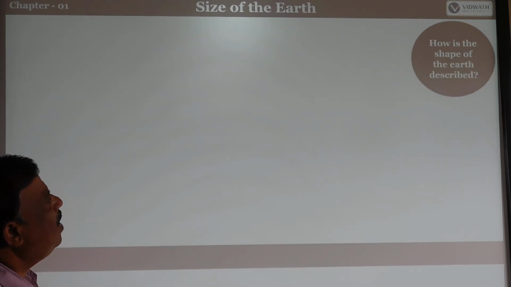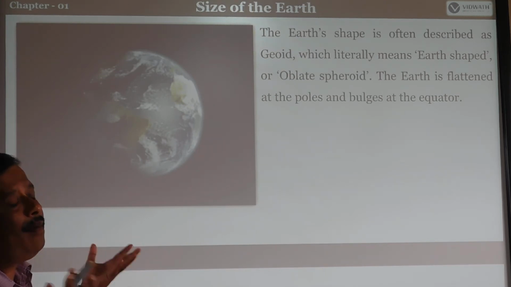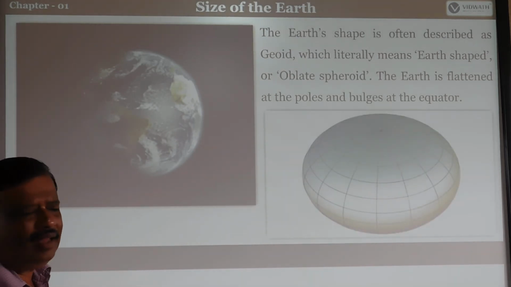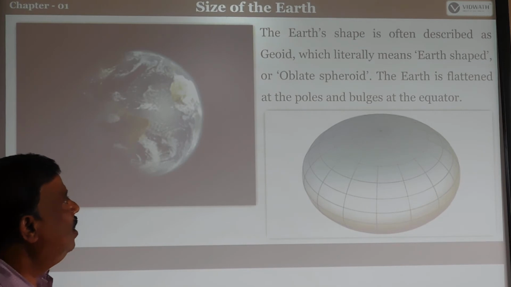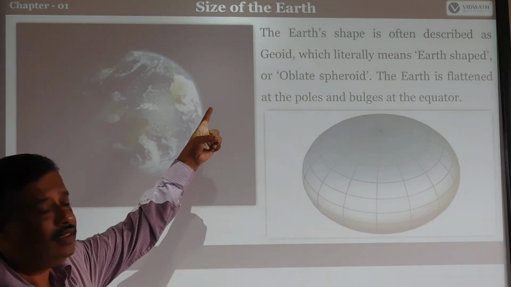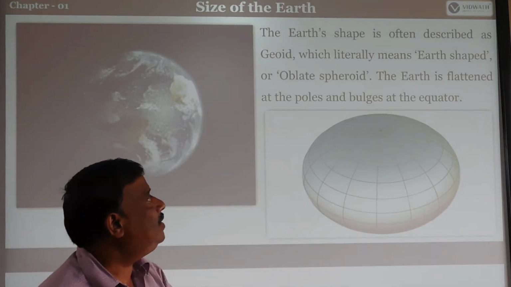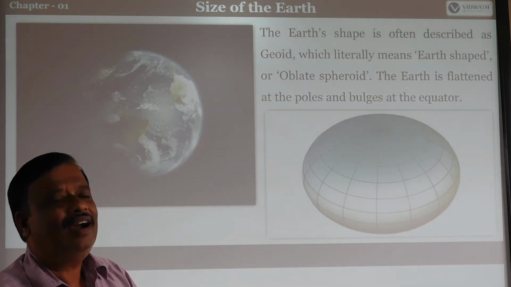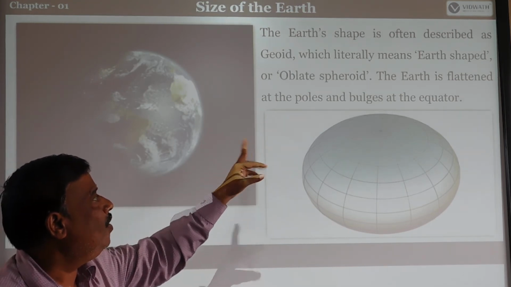How is the shape of the Earth described here? Already we have seen our Earth is geoid shape and round in shape, apple shape, ball shape, like that some have told. But on the basis of such evidence, we have come to the conclusion that the Earth's shape is often described as geoid, which literally means earth shape, or oblate spheroid also.